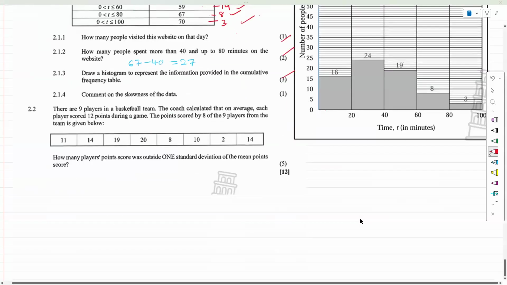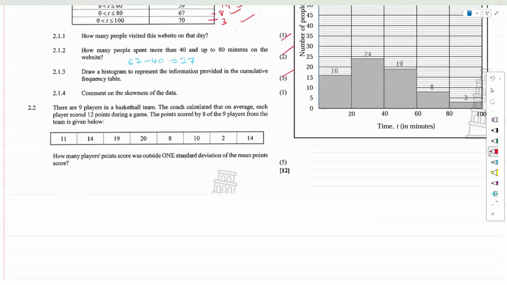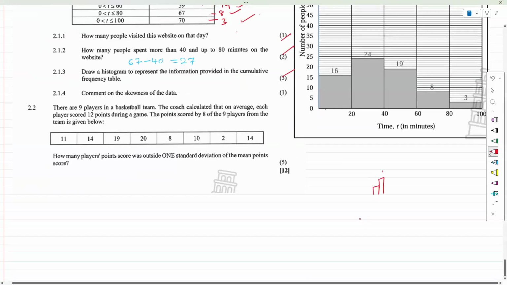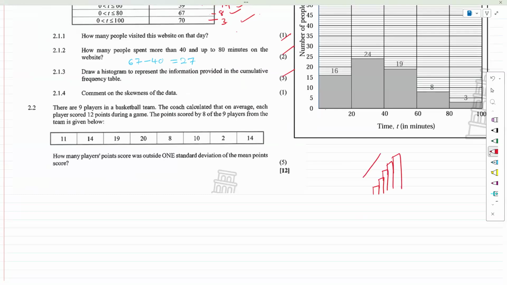I would like you guys to learn about skewness. You see, when data is growing this way, when the diagram is going bigger towards the right, the data is skewed to the left. But when the data starts up higher and starts going down, the data is skewed to the right. So our general trend of data is skewing to the right. Okay, so this would be a right skew. Or instead of right, you could say positive.